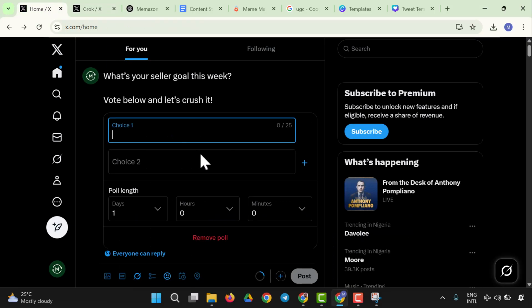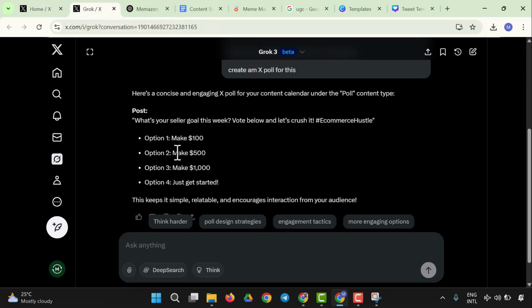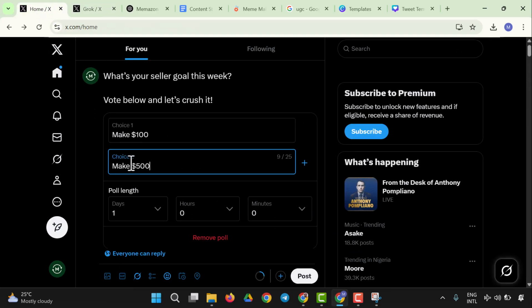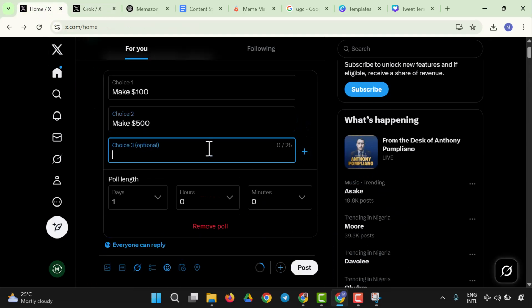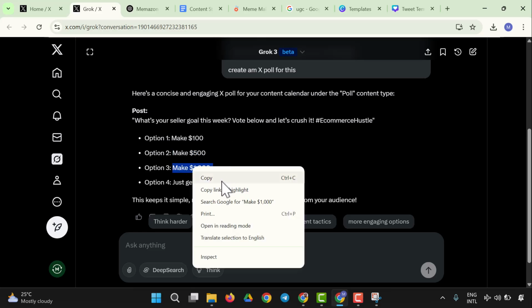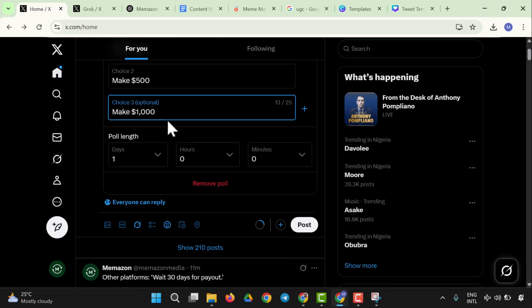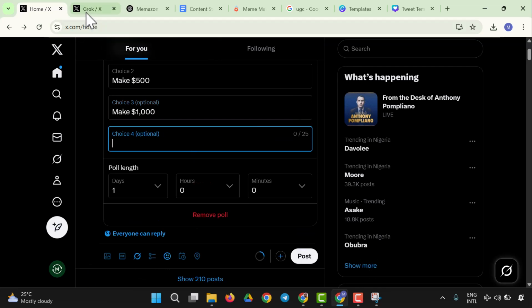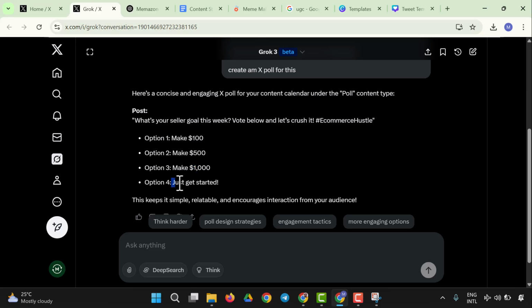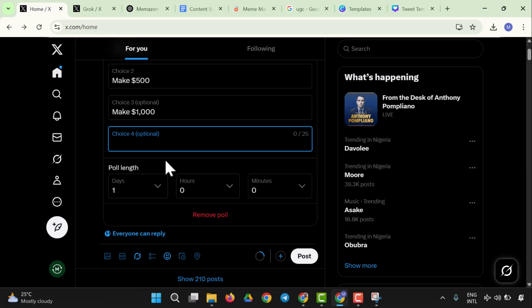We're going to have this. Then the second will be make $500. Yes, we're going to have this. Make $500. Yes, and the third will be make $1,000, and we're going to copy that, and here we are. So and the fourth will be, yes, the fourth will be just get started. Yes, so I'm going to have this, and we're going to have it sent.